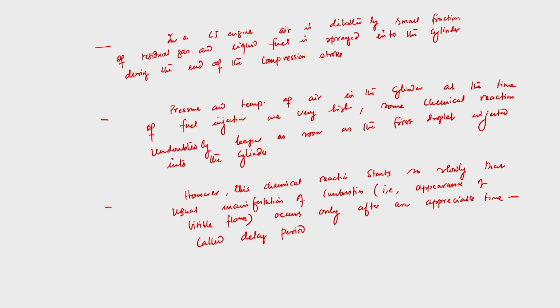So, although combustion starts the moment the first droplet is sprayed into the cylinder, because the temperature and pressure are very high, the rate of chemical reaction is so slow that the appearance of the visible flame occurs after a finite time interval.